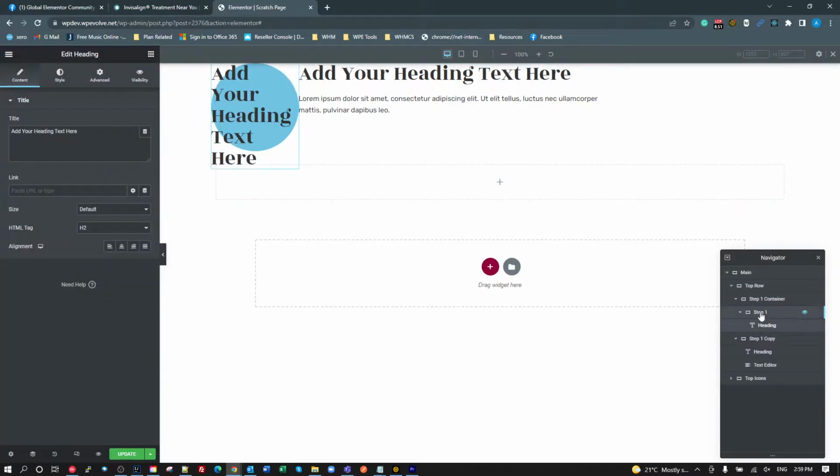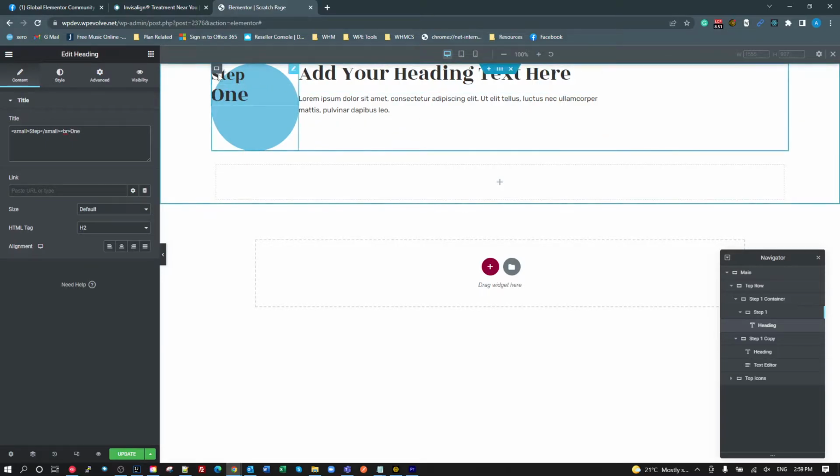Inside step 1, we're now going to add a heading widget. You can see as we drag these, they go inside whatever the top level container is. I'm going to use the small step. And small, just drop the size down a little bit, and I'll put a line break. Step 1. What's going on with my typing today? So step 1, there we go.